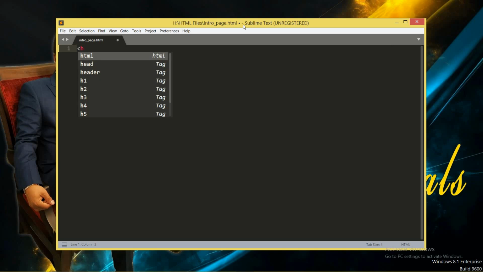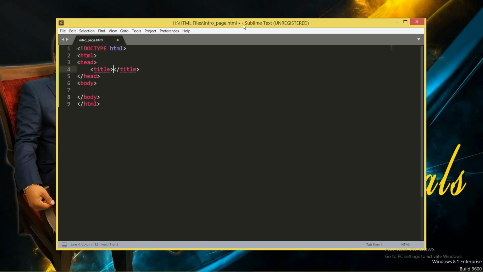You need not write each and every tag. Just put the angular bracket, start writing the first tag, HTML, and press enter. Whenever you press enter, the basic structure of HTML will come automatically. You just have to type its title and the body.